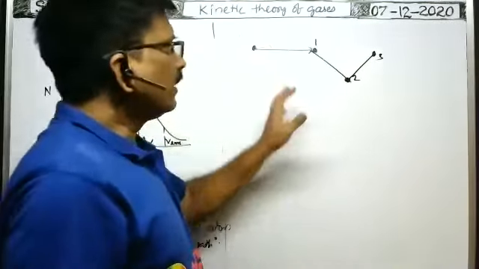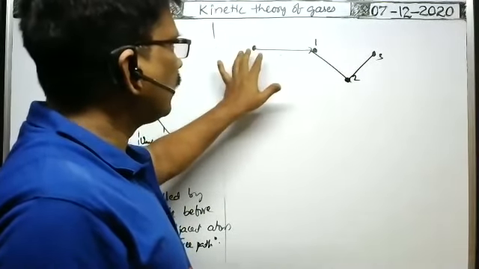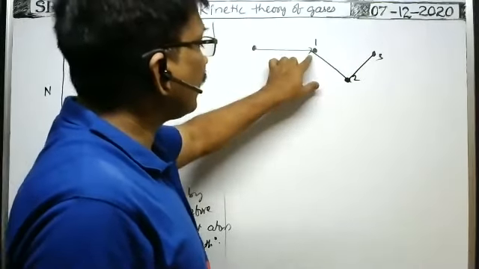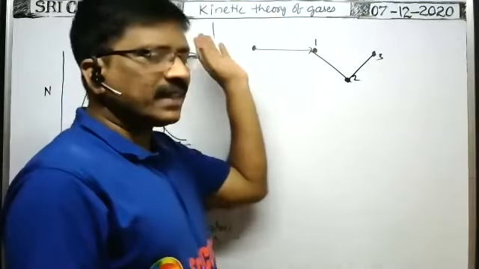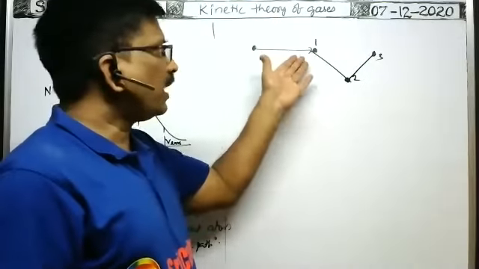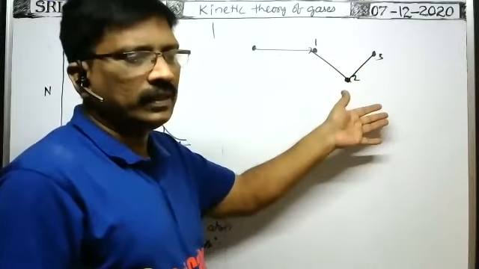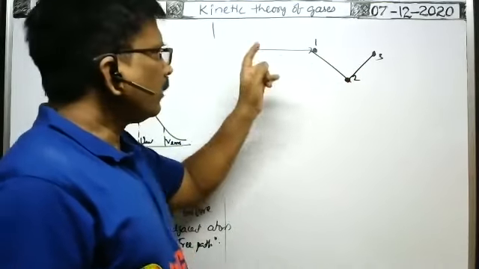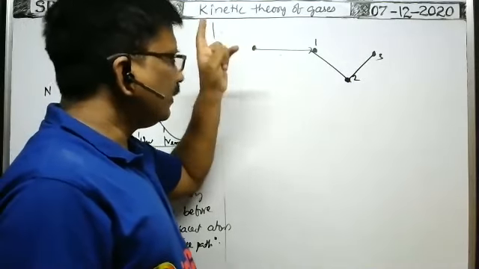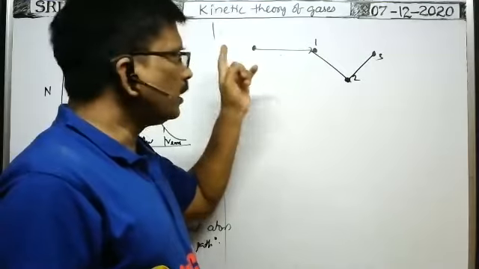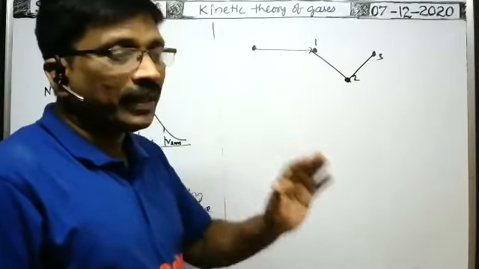You see, the distance traveled by each and every molecule before it makes collision with the other, that is the free path. The free paths for the same particle are different for different collisions. That's why the average distance traveled by each and every atom or molecule before it makes collision with another atom or molecule in its path is called the mean free path.